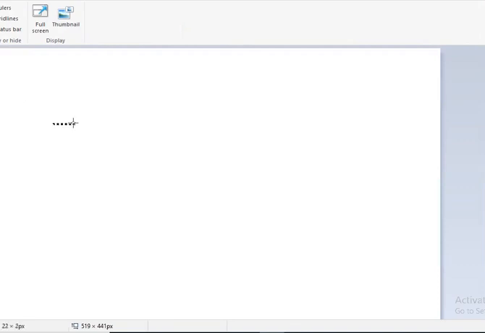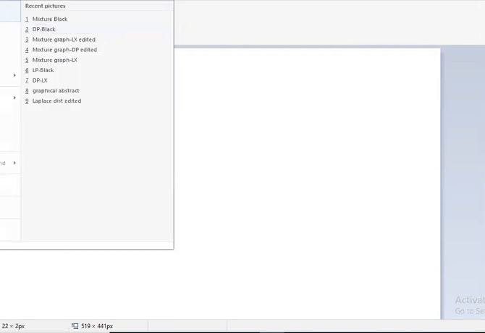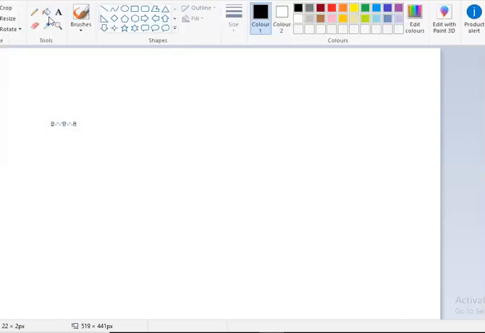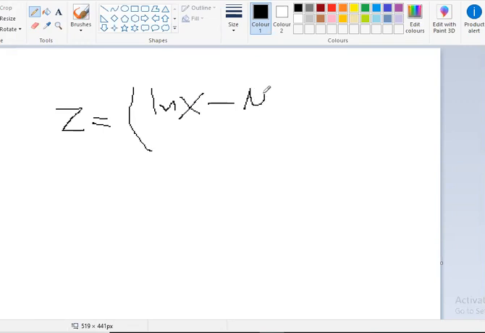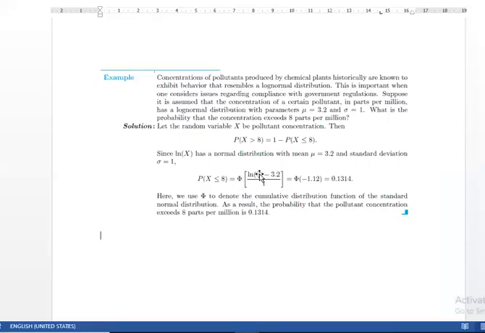That is, z is equal to the natural log of x minus mu over sigma. So this is the formula which will be used to calculate the z score.